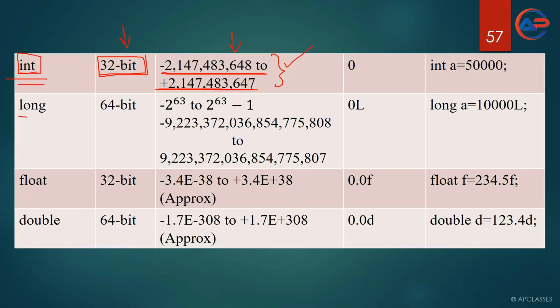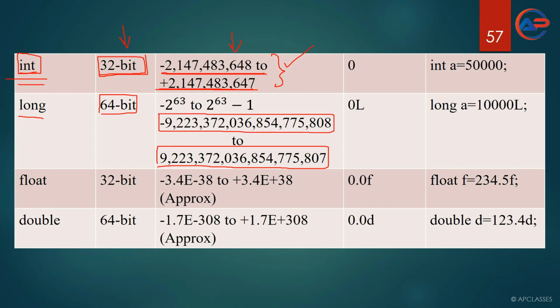Here you can note that long is the data type, the size is 64-bit, the maximum value that can be used is this one, and the minimum value that can be used is this one. You may ask, sir, if we have a number bigger than this, what do we do? Students, remember, in ICSE and ISC, you are never going to use a number bigger or smaller than this.